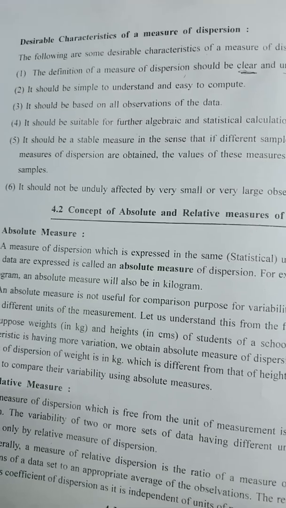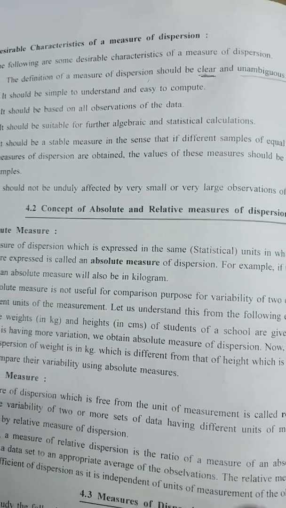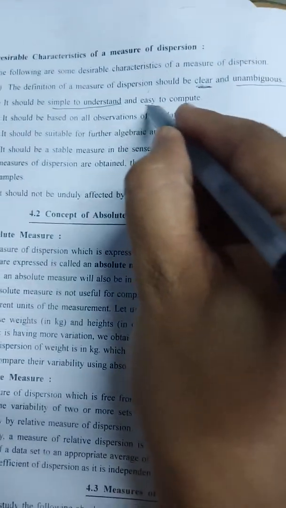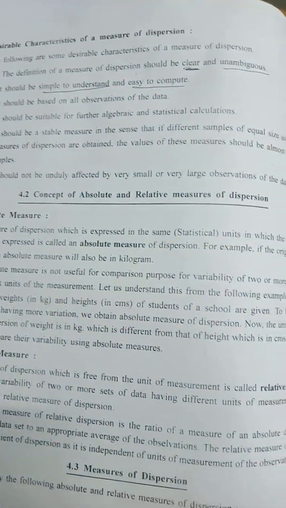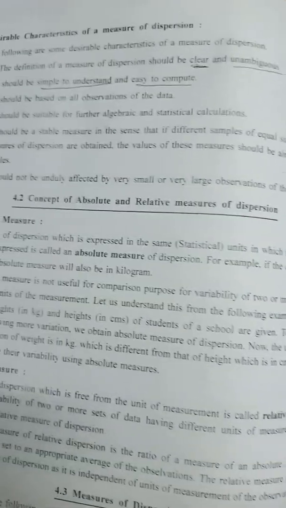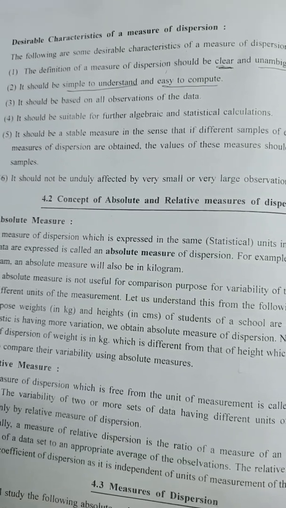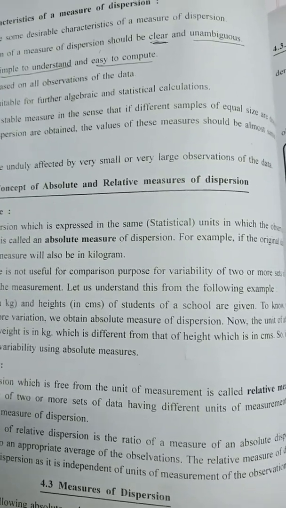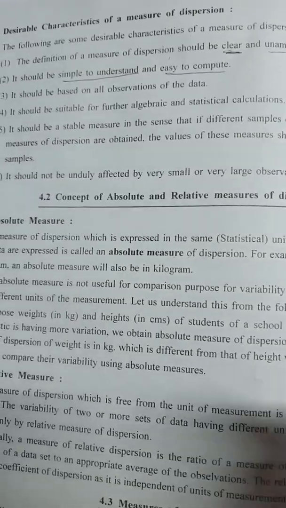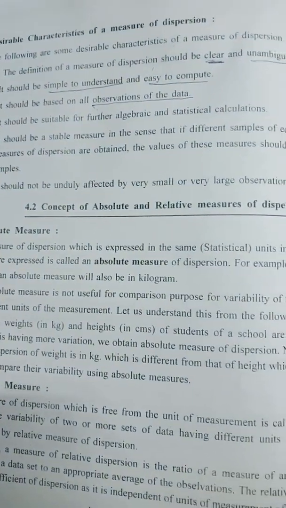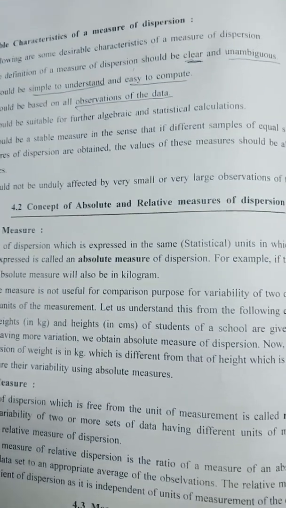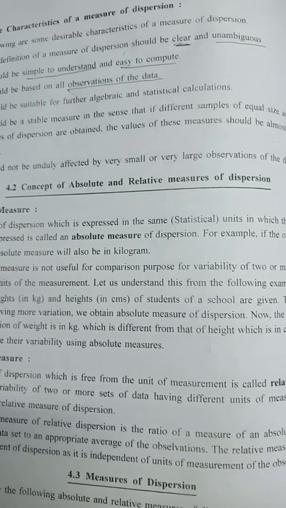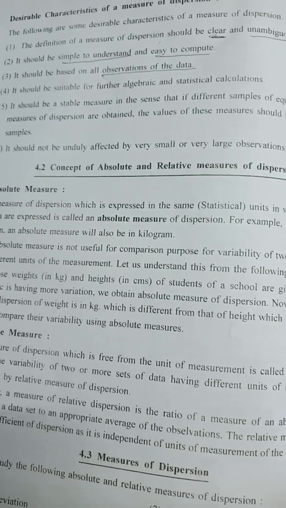Second, it should be simple to understand and easy to compute. Is that clear? It is very simple. Means simple to understand and easy to compute. Very nicely we can understand it and very easily we can calculate it. Third, it should be based on all the observations of the data. Data, we know, means the particular numbers which we are going to take for the study. So all numbers should be based on the particular data for which we are going to study. Whatever the topic is, the numbers should be related to that only. Apart from that, we cannot take any other observation.